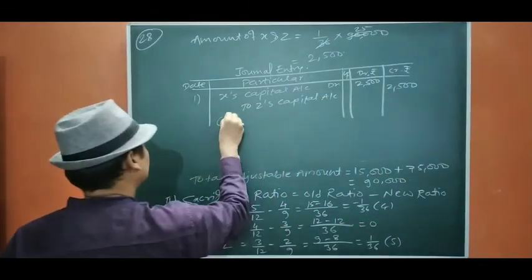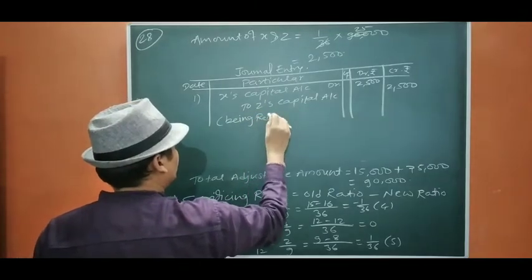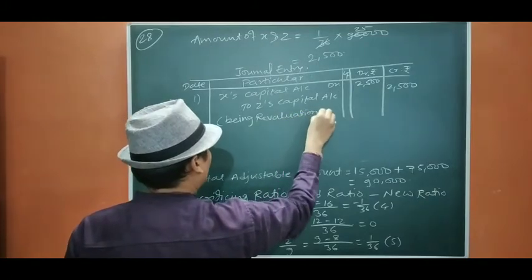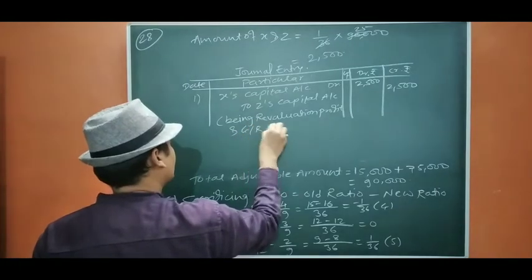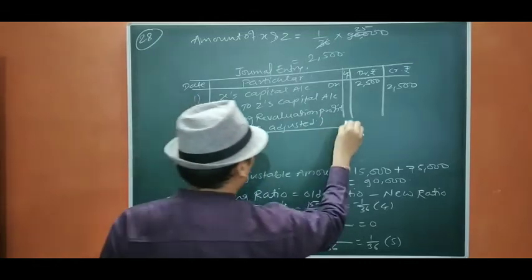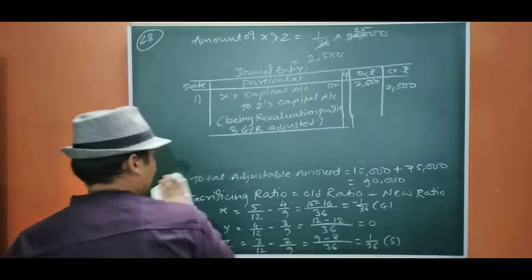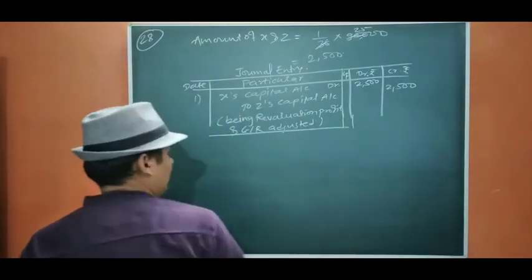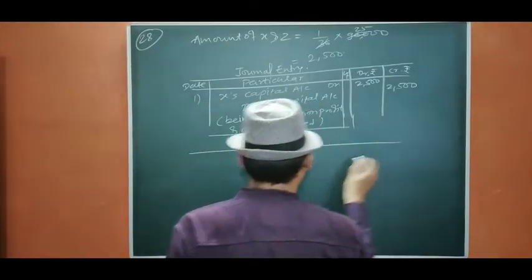Okay. Being revaluation profit and general result adjustment. Now we are going to prepare the balance sheet. As the books value are not going to change, that means all the items will remain same except capital. Okay. So let us start.